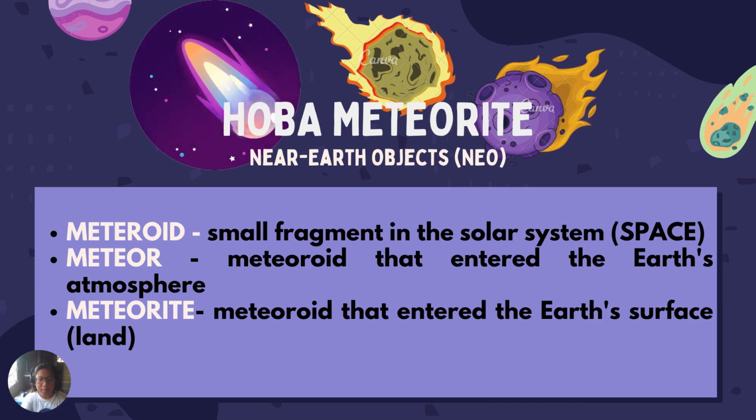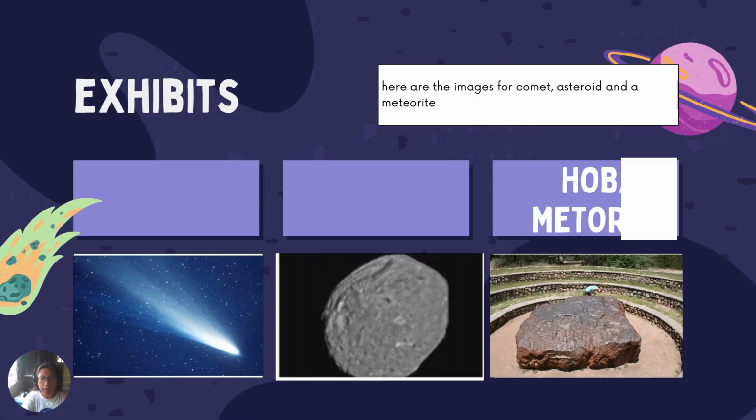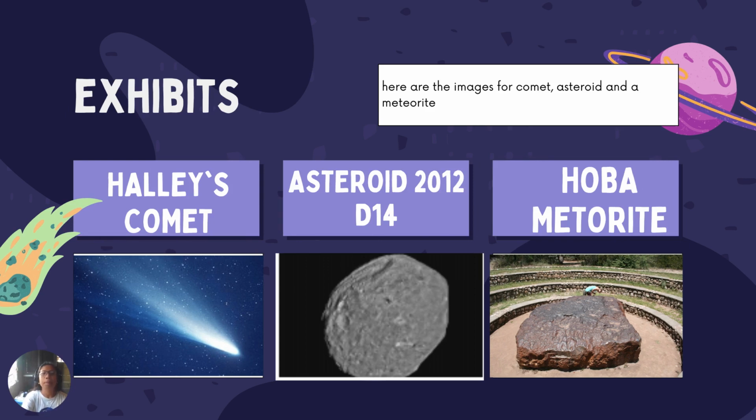Okay. So this is the illustration of how each of them is identified. This one is Halley's Comet, and then it is followed by the asteroid 2012 DA14. This is somehow the greatest image of that asteroid. And then the Hoba meteorite.